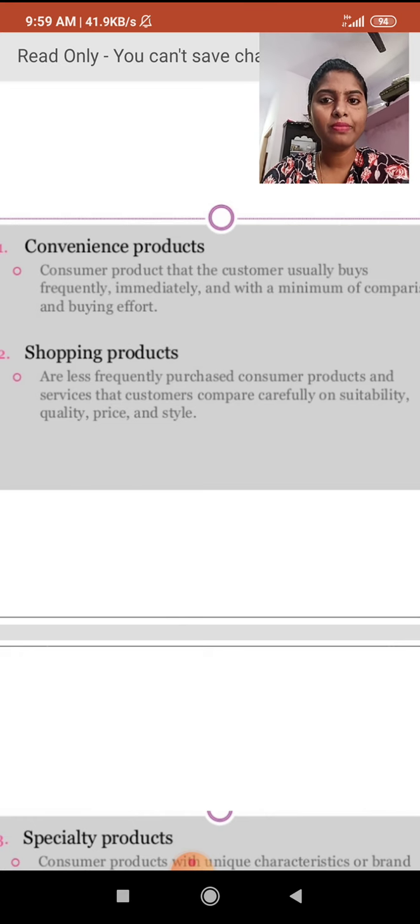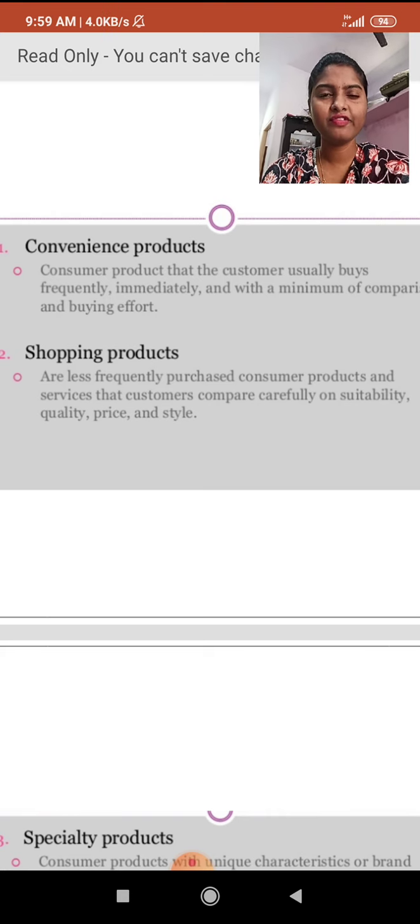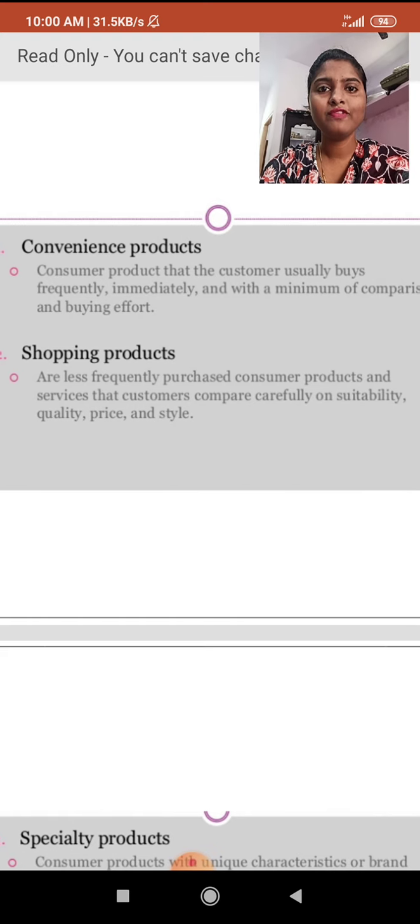Shopping products are less frequently purchased consumer products and services. For example, electronic gadgets like air conditioners and refrigerators we do not buy frequently. Is it right or wrong? So the customer compares carefully and makes a careful comparison of different products.